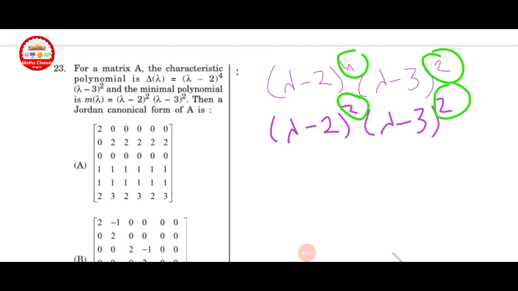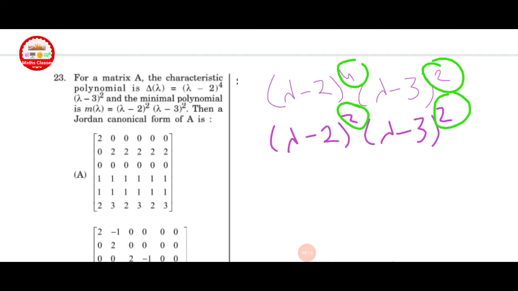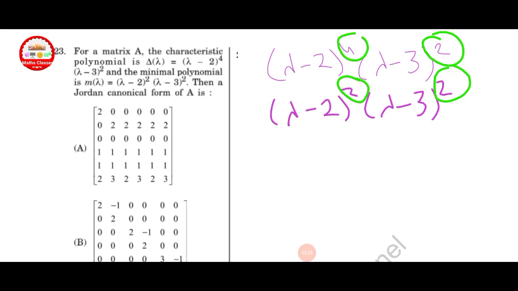Next question, for a matrix A, the characteristic polynomial is (x minus 2) raised to 4 and (x minus 3) square, and the minimal polynomial is given (x minus 2) square (lambda minus 3) square, then find its JCF. Here minimal polynomial is given, 2 for lambda is equal to 2 and 3. 2 we get, and here highest is 4 and 2. Now check in option A. Here for 2, here 1 is given, lambda minus 2, so this is discarded.